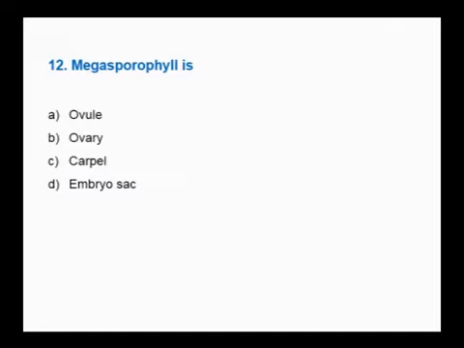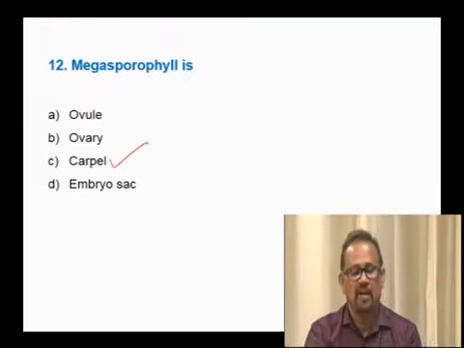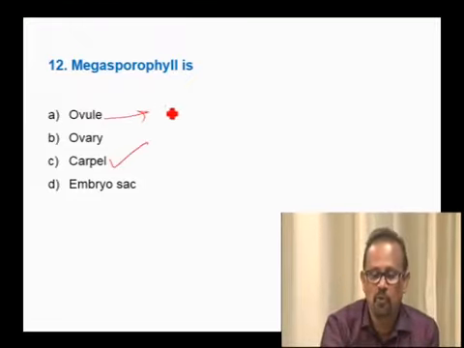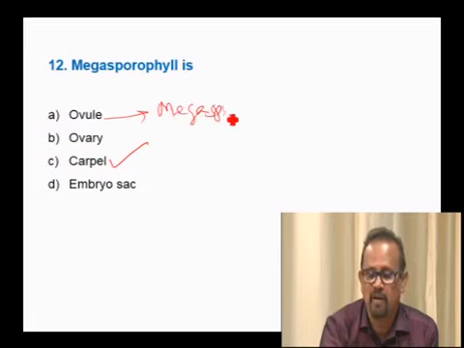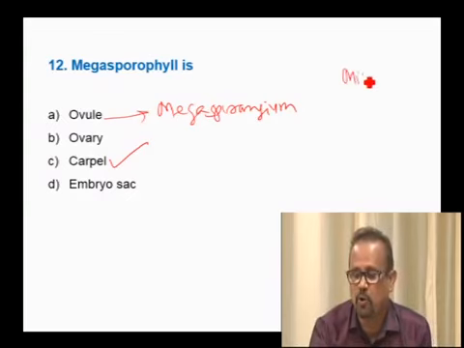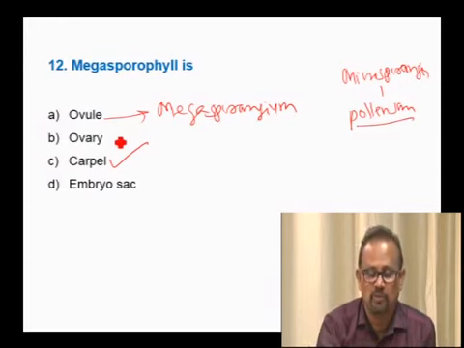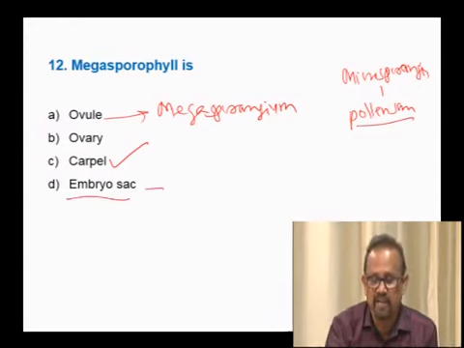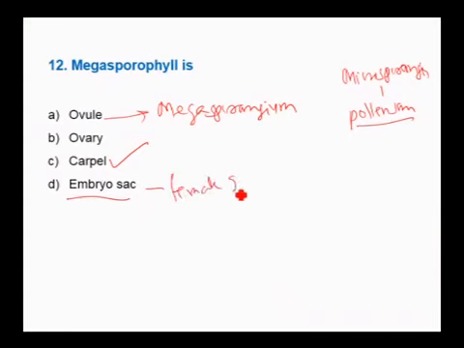Megaspore producing leaf. Megaspore producing leaf is carpel. See, ovule is called as megasporangium, whereas microsporangium is pollen sac or pollen chamber. Then ovary, carpel. Embryo sac is a female gametophyte of angiosperms.